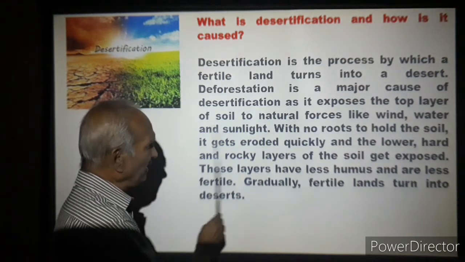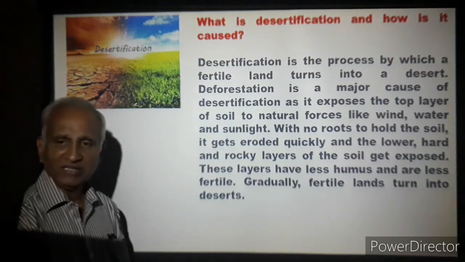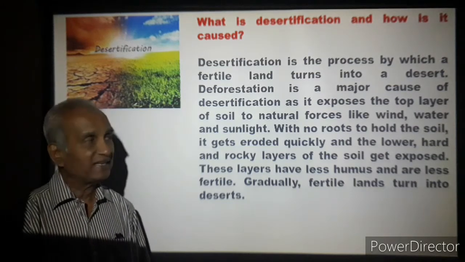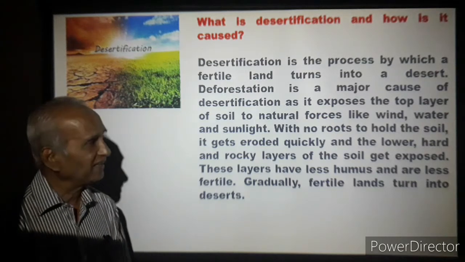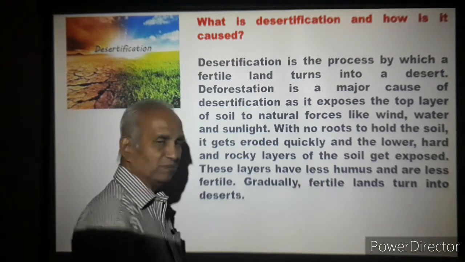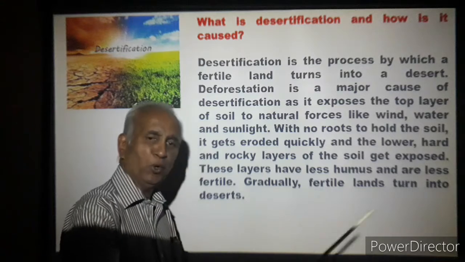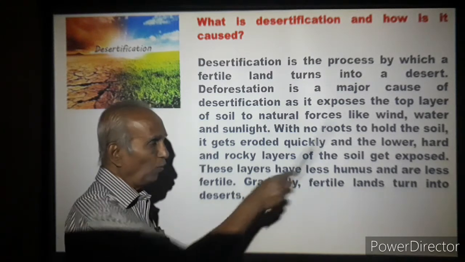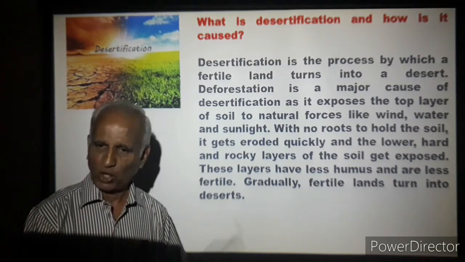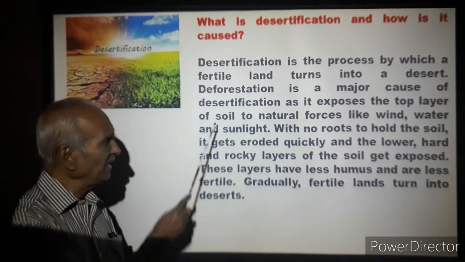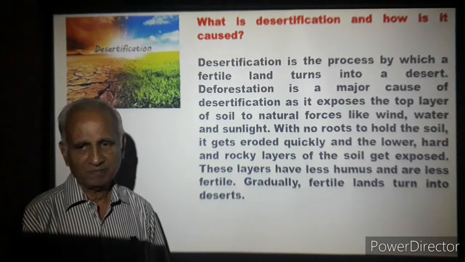Wind, water and sunlight, all these result in the topsoil getting dry. The wind will blow away the topsoil. Water, when soil erosion is there, soil gets washed out. Sunlight will make it dry.